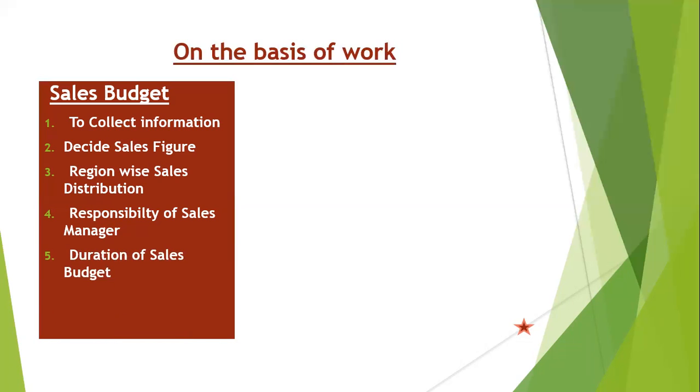Then we will fix the duration of sales budget. We have collected the information, we have collected the sales figure, we have even distributed the responsibility to the sales manager. But we cannot give full freedom of time to the sales manager to sell the products. We have to give them a particular time period. Likewise, they have to reach their target within 6 months, within 1 year, or within 2 months only. We have to fix the duration.